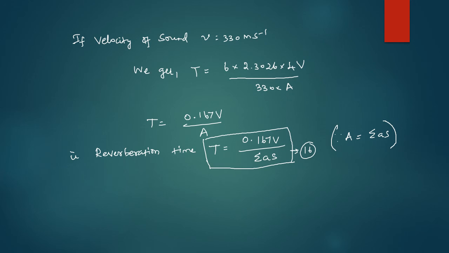If taking the velocity of sound V equal to 330 meter per second, we get the reverberation time capital T is equal to 0.167 capital V divided by summation AS. Here summation AS is the total absorption of sound capital A. Put this as equation number 16. Equation number 16 is known as Sabine's formula for reverberation time.